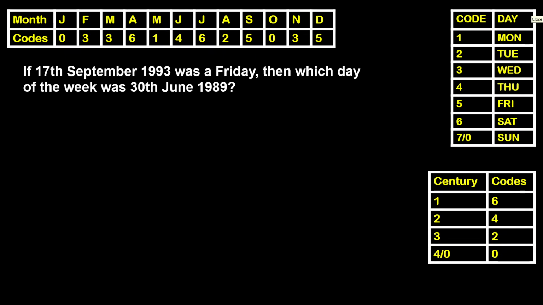Look at the question once. If 17th September 1993 was a Friday, then which day of the week was 30th June 1989? You are expected to calculate this question. You are expected to find your answer here.